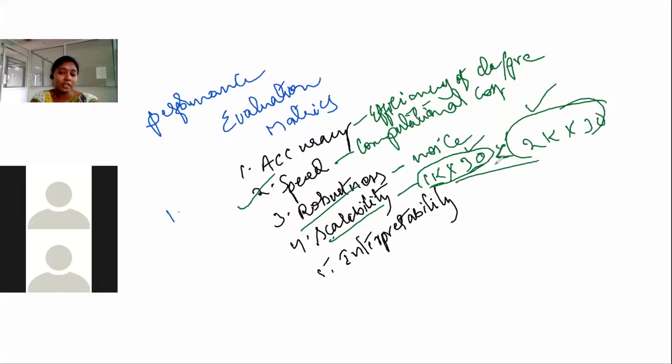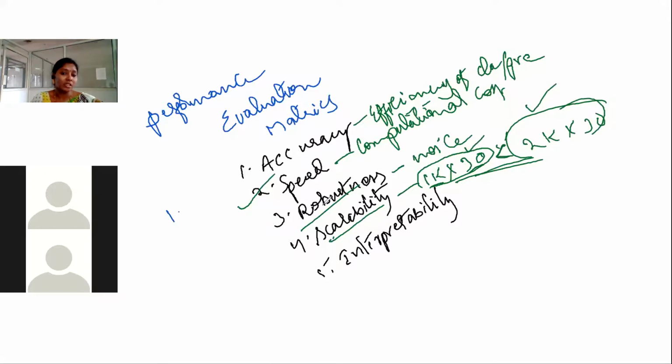This context is referred to by scalability. Scalability of a classifier means, what if the same model is used to classify large amounts of data? Our classifier should be able to classify data of any size. That is the scalability.